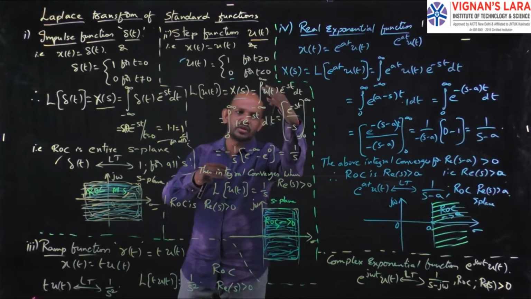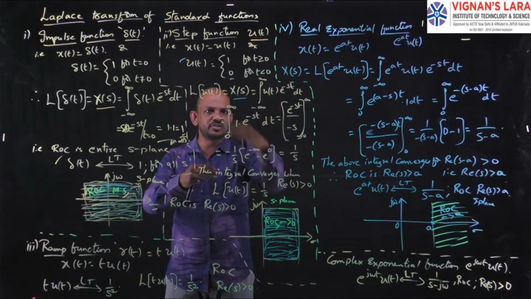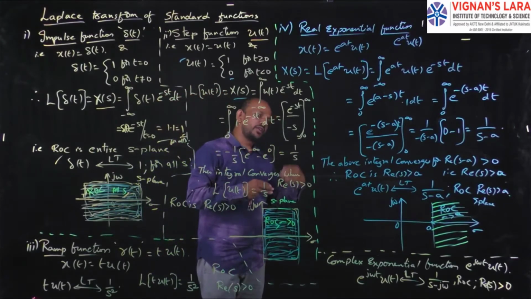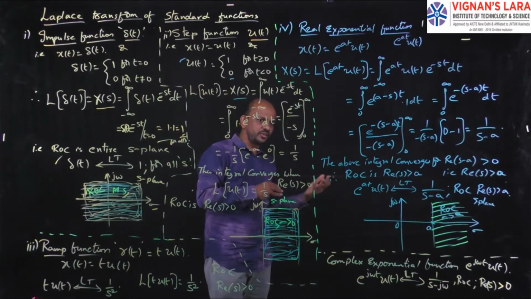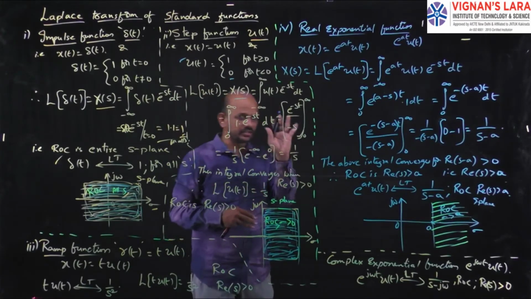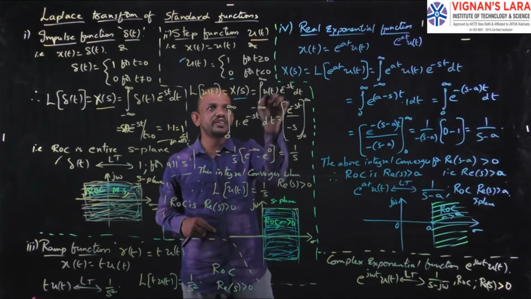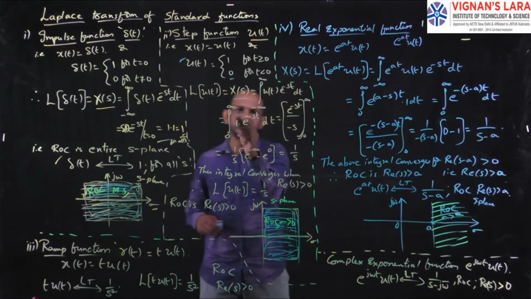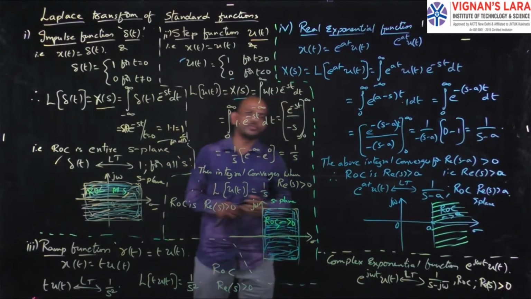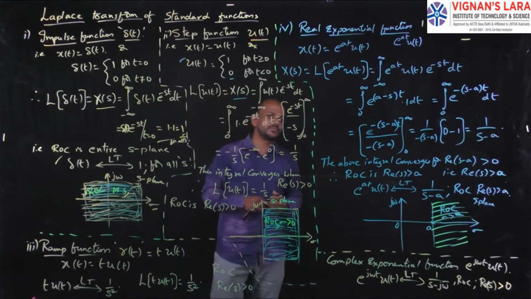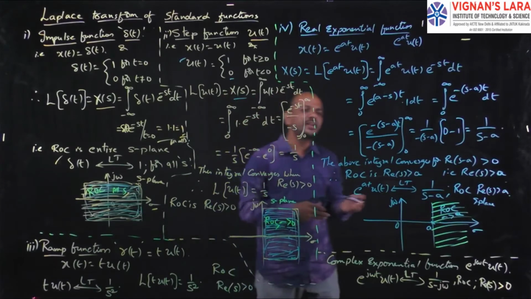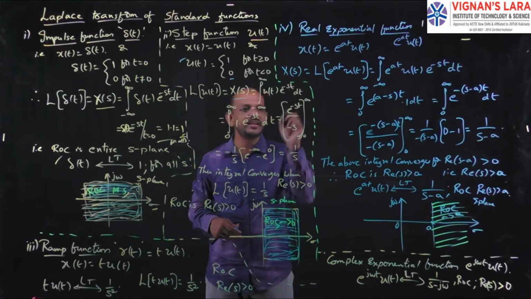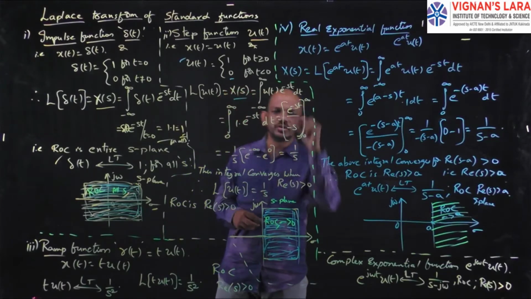So in the total limits, the value of u(t) exists for 0 to infinity, so I can substitute the limits as 0 to infinity. For the remaining values, u(t) is 0, 0 into anything is 0, and the integral of 0 is 0, so no need to take that. In that range, the value of u(t) is 1, so I substitute 1 into e^(-st) dt. So the integration of e^(-st) is e^(-st) by minus s, and the limits are 0 to infinity.